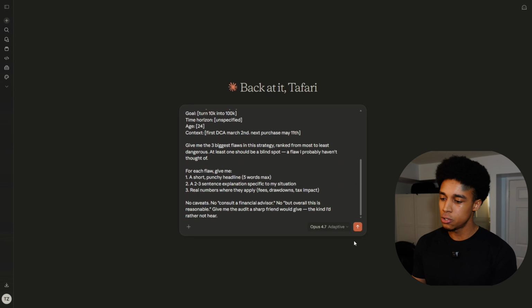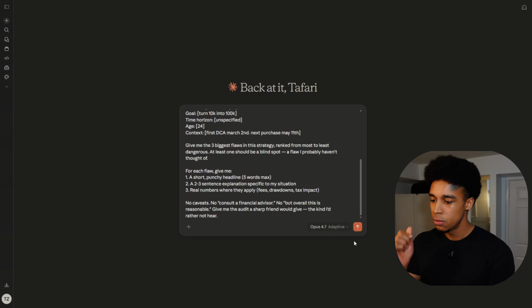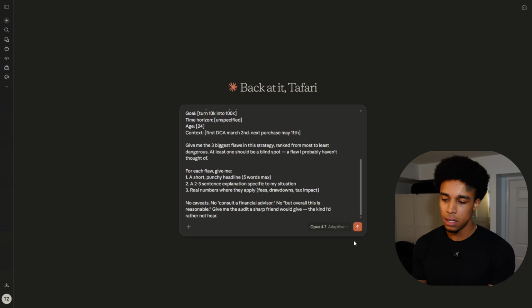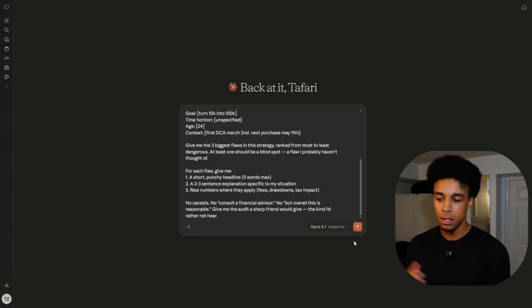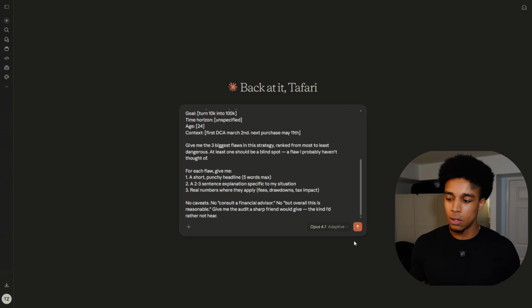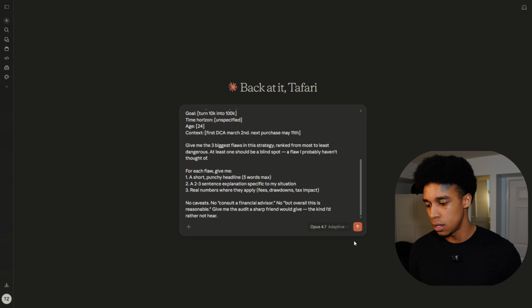And then after I gave the strategy, I said, give me 3 biggest flaws in the strategy, ranked from most to least dangerous. At least one should be a blind spot, a flaw I probably haven't thought of. For each flaw, give me a short, punchy headline, 5 words max, a 1 to 3 sentence explanation for my specific situation, and then real numbers, where they apply: fees, drawdown, tax implications, all that. Then I said no caveats, no consult a financial advisor. This is just so it doesn't give me the whole, I'm not a financial advisor, I can't answer your questions type of answer, because sometimes they have guardrails that get really annoying.